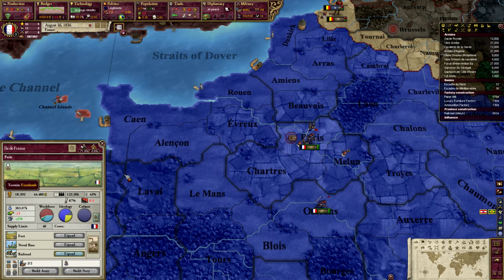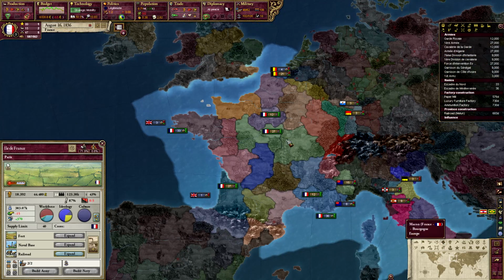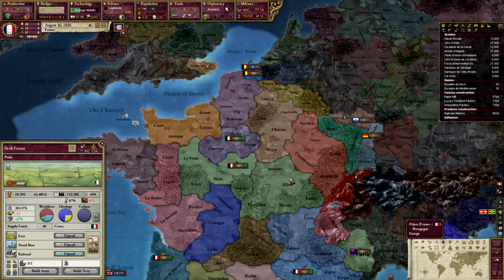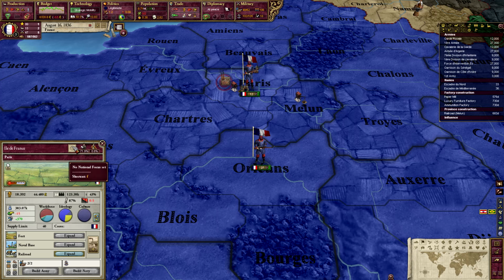So this is not just on a province, it affects a region, which you can see here. These are the regions of the world. So if I put one here, it also affects here and here. But let's just see, we have two national focuses we can set.